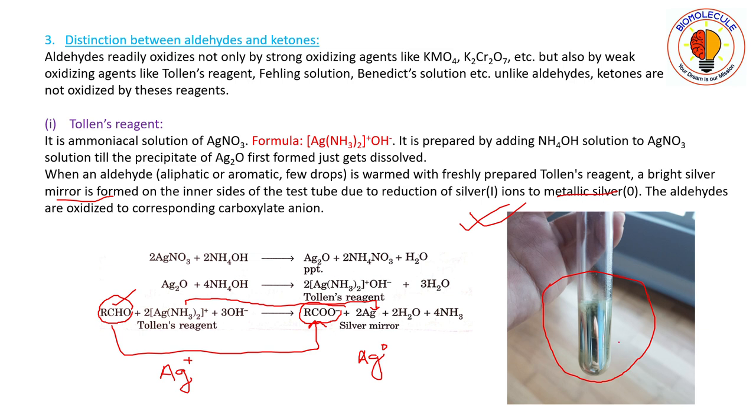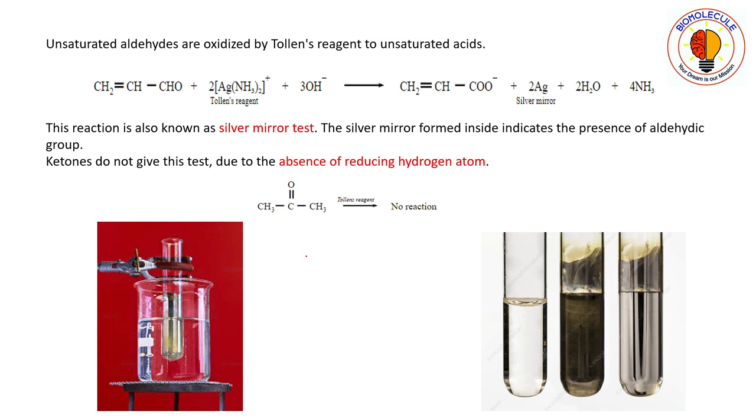Okay, and this is due to the reduction of silver 1 ions to metallic silver. So you see here that you first take Tollens reagent, then you add a few drops of aldehyde and you heat it in the water bath. Okay, so this is the water bath. You will not directly heat it in the Bunsen burner, you have to heat it in a water bath. You are just heating it.